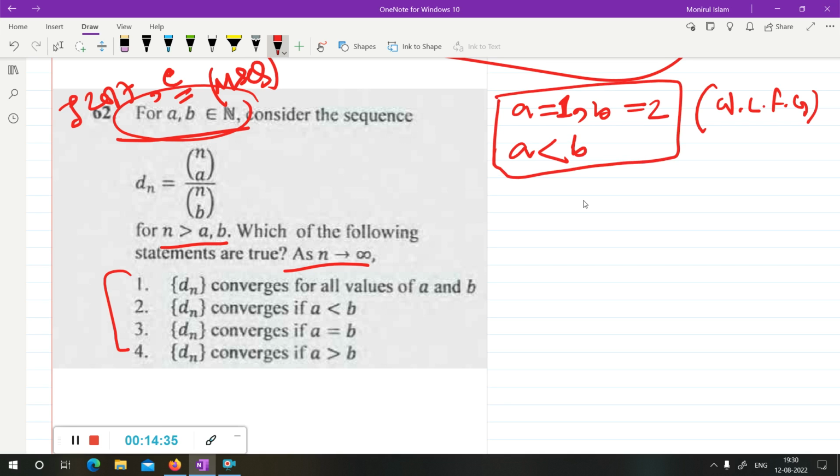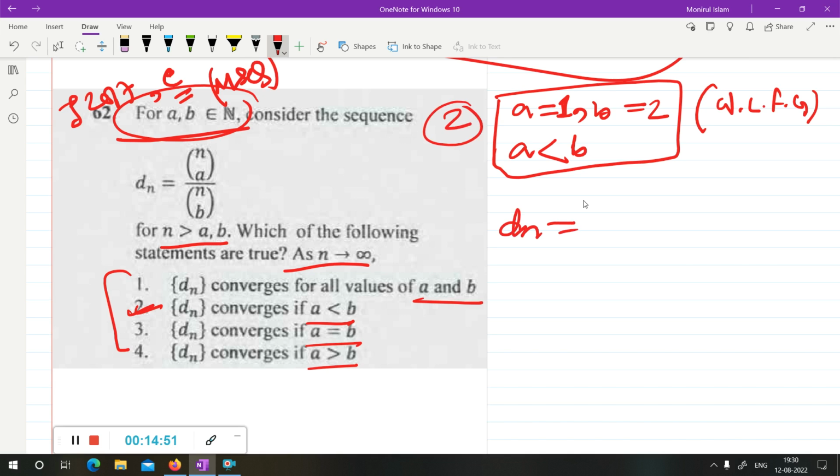The option says Dn is convergent for all a, b: a less than b, a equal to b, a greater than b. So I am assuming the case a less than b. In this case I am doing option 2.